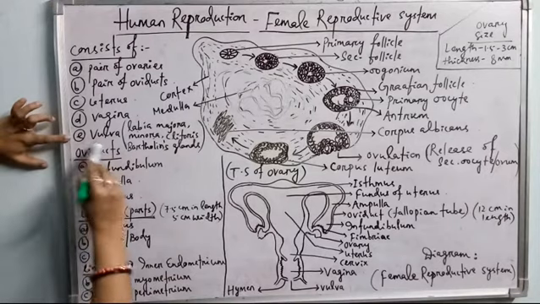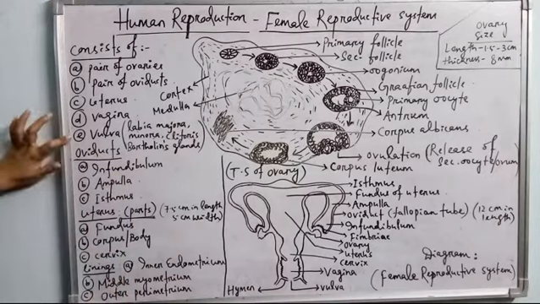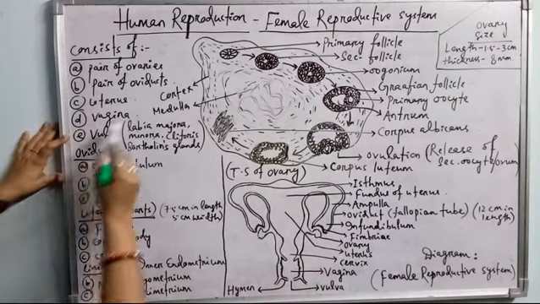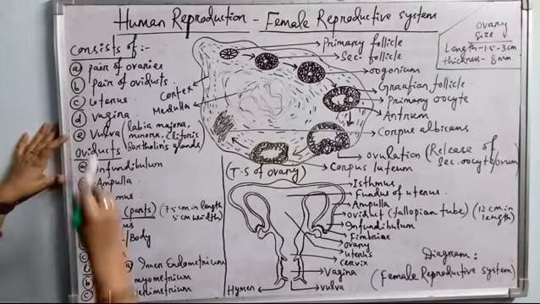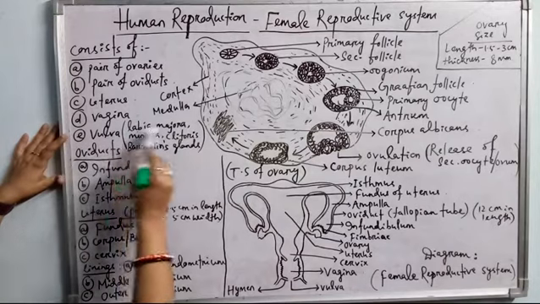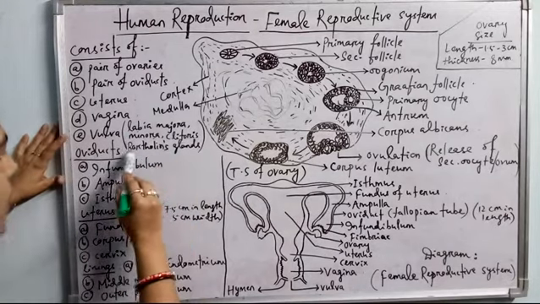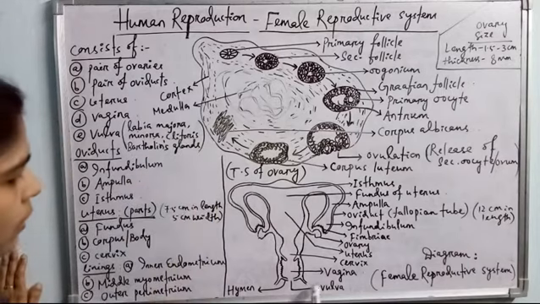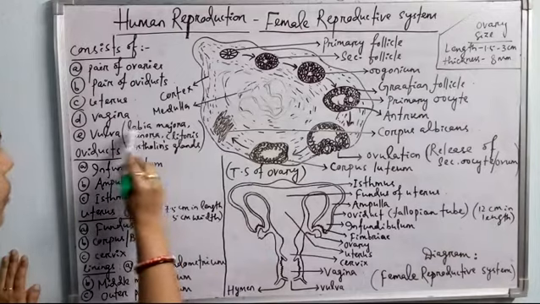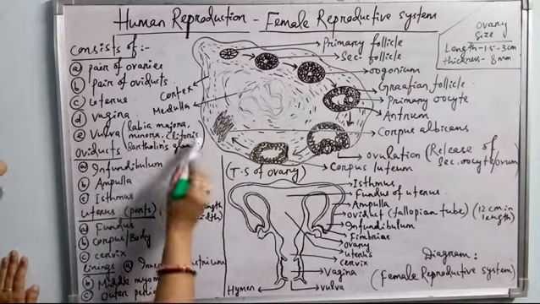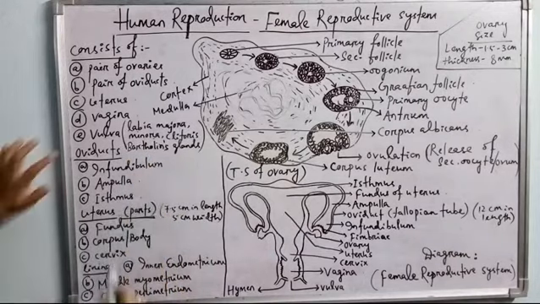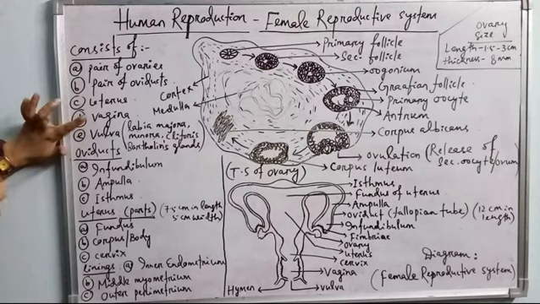Now vulva is the outermost genitalia of the females, and the vulva contains vaginal opening surrounded by labia majora, labia minora and clitoris, and it contains Bartholin's glands. See here, this vulva is the outermost genitalia in case of females, and it is made up of labia majora, labia minora, clitoris, Bartholin's glands, and vulva contains vaginal opening also.